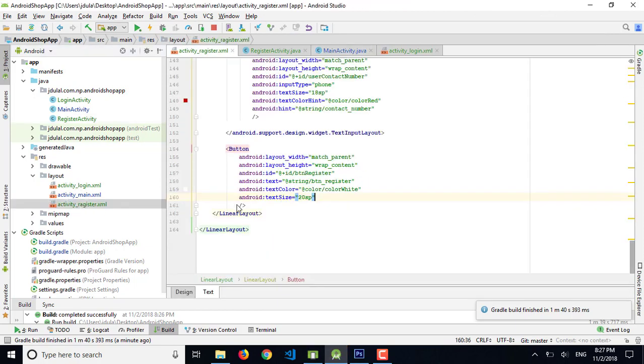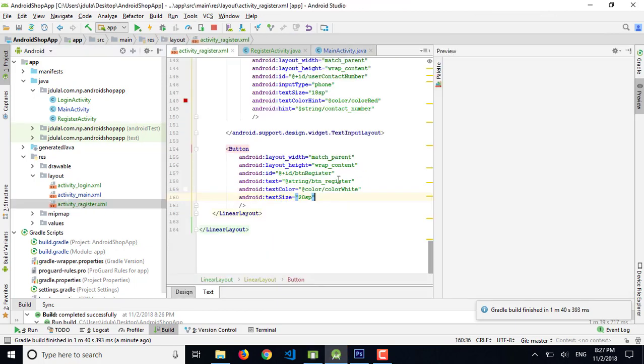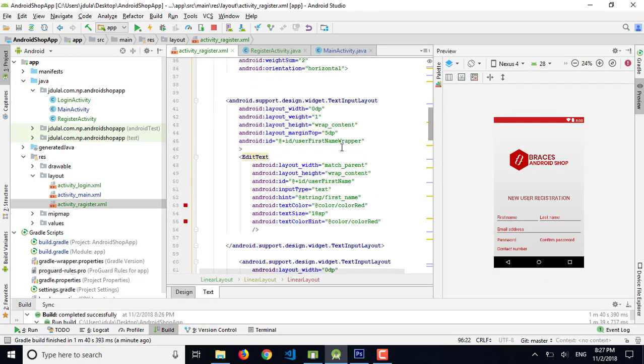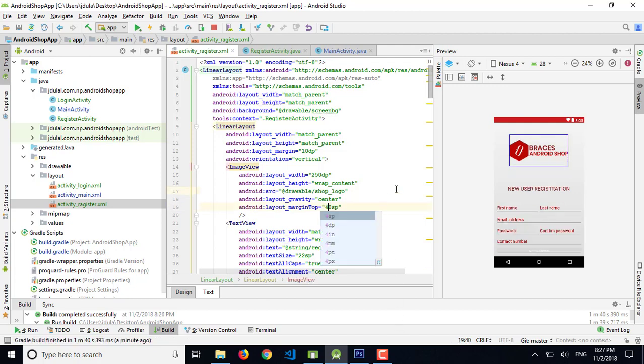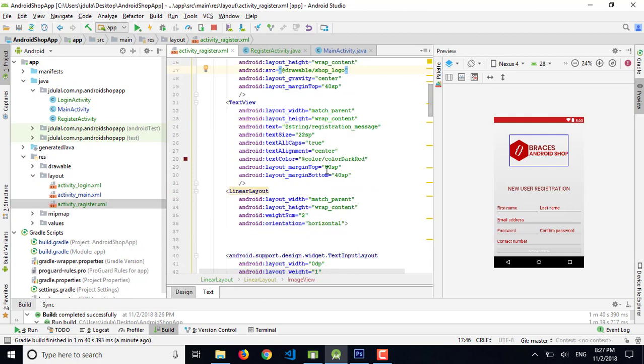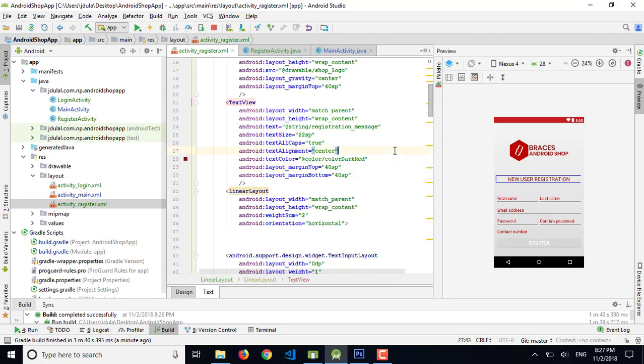We need to remove some of the margin. Remove the margin first. So I want to set it 40. That will be fine. And again here also 40, so that we can see everything.